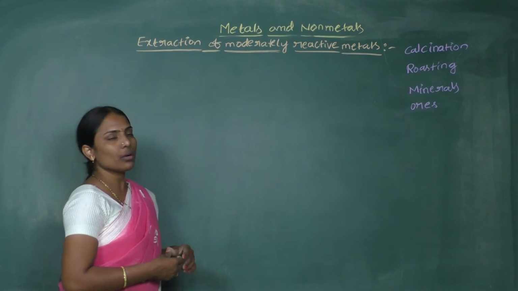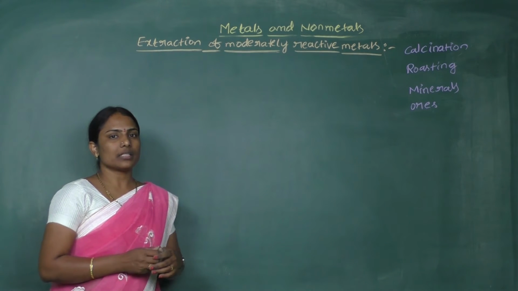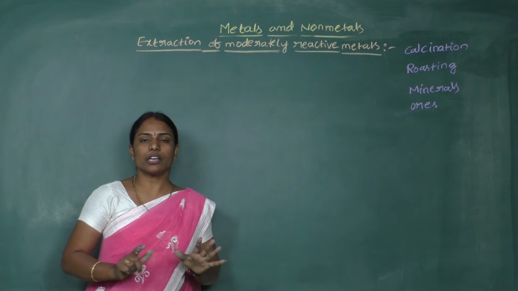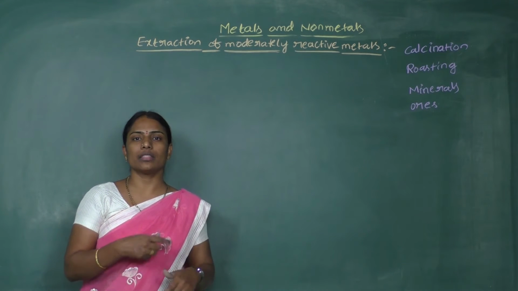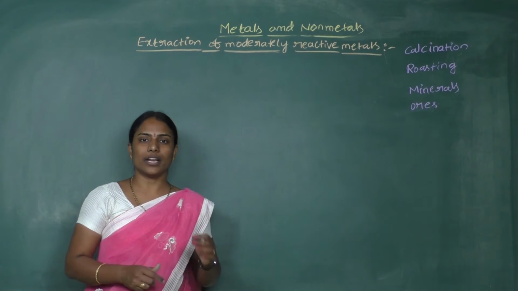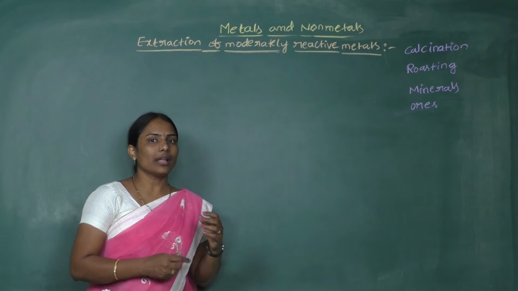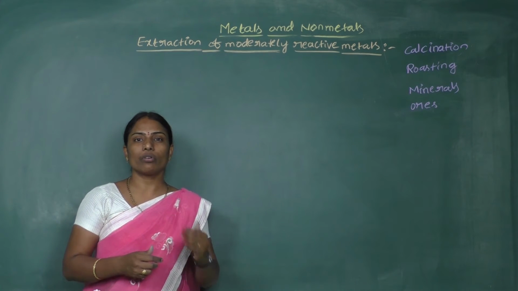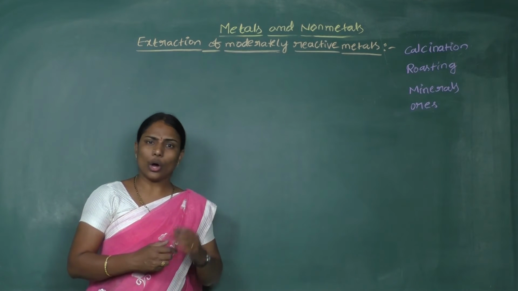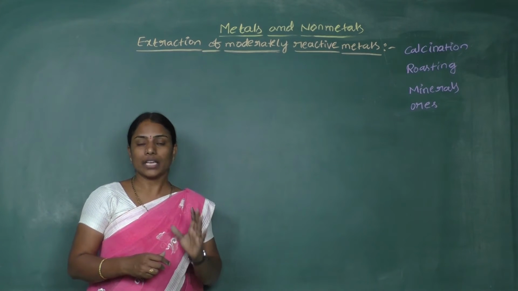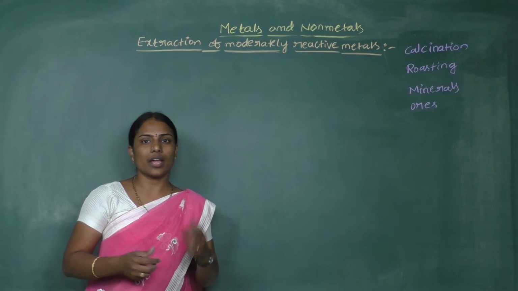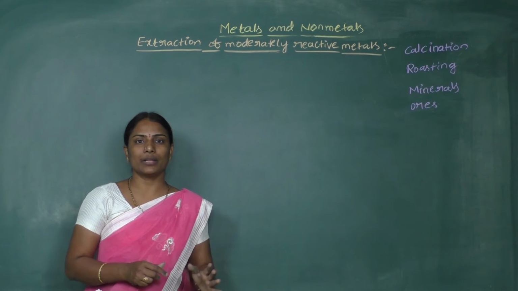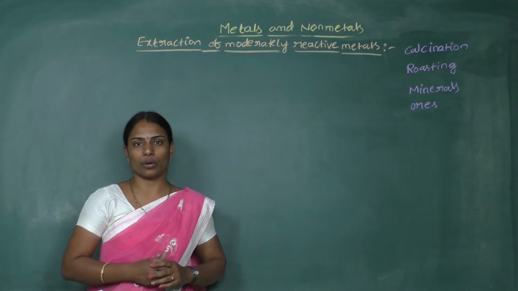So first of all, let me go for the minerals. What are the minerals? See, if we go for very low reactive metals, we clearly understood that they are mostly available in their elemental state. We call them native state. Now, the elements which are present above hydrogen in the metal reactivity series are more reactive. Because of their high reactivity, they are not available as elements. They are always available in the earth crust in compound form.